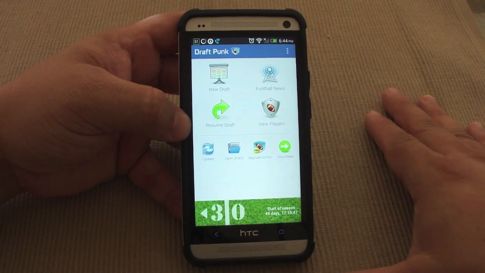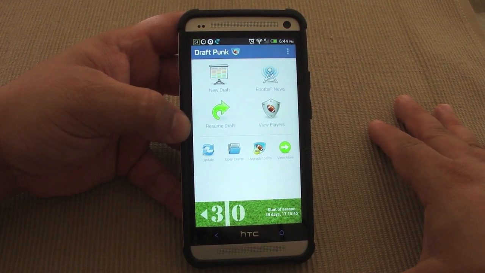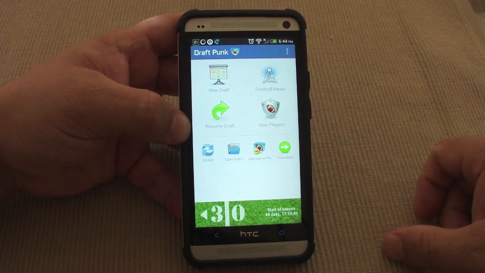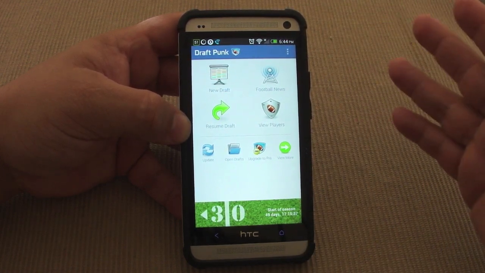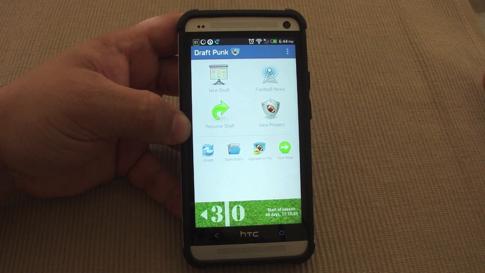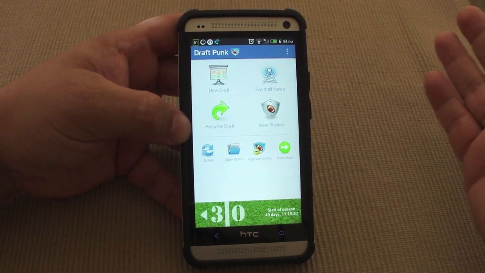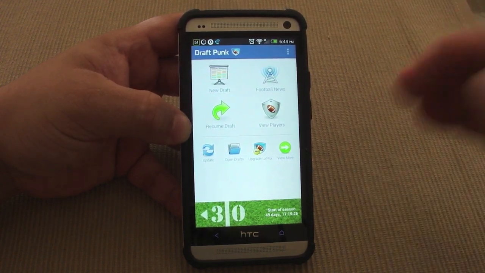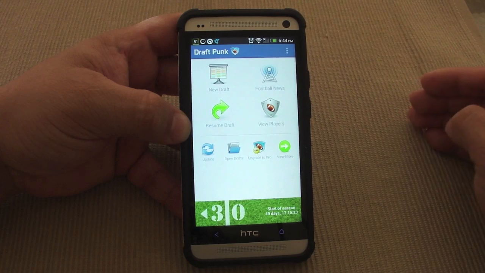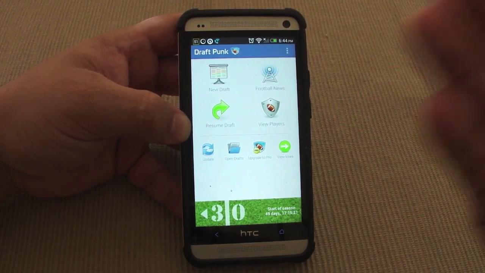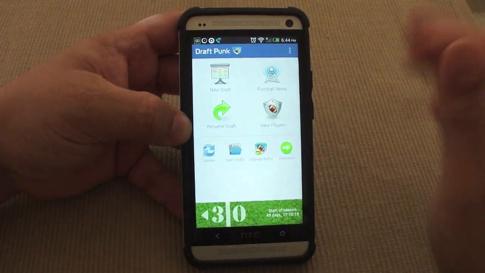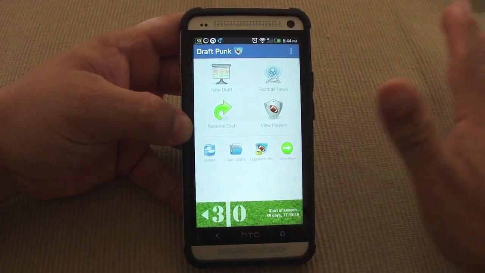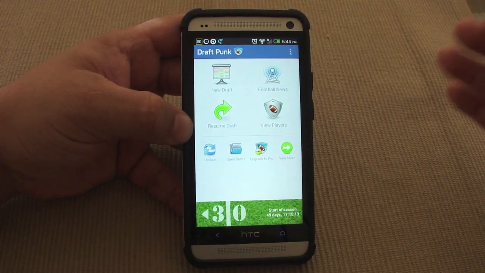I discovered this app last year when we were doing our live draft at a restaurant with all my buddies from the team. I was using my Nexus 7 tablet. My friend had the iPad, and he was using a cheat sheet on his tablet, and I was like, wait a second, there must be something like that on Android. So right there, before the draft, I went on the Play Store and discovered this app, and gotta say, it totally helped out. Awesome cheat sheet if you are doing a live draft.